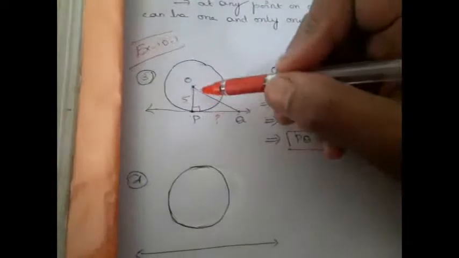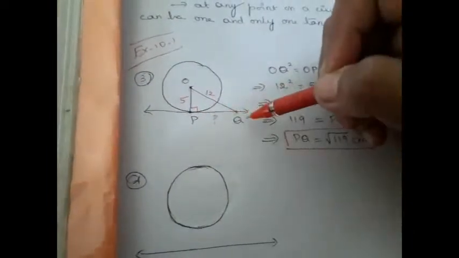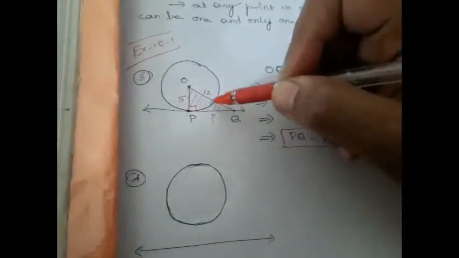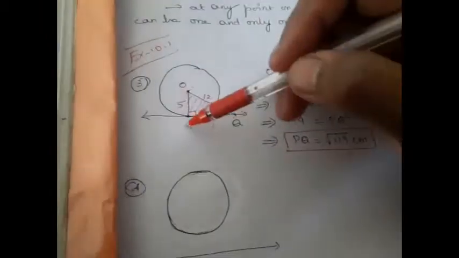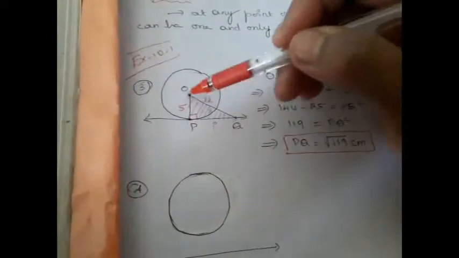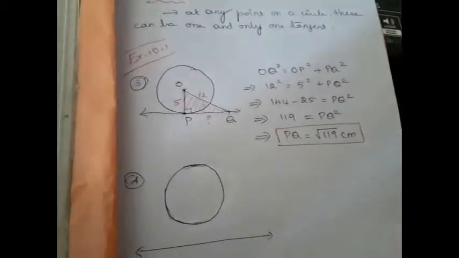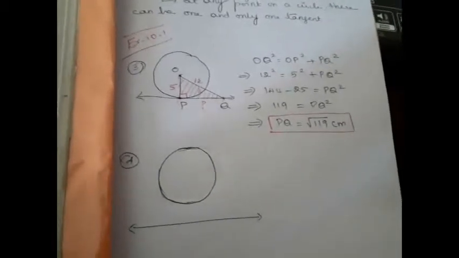We know the radius at the point of contact is perpendicular to the tangent. Therefore, we can immediately go with Pythagoras theorem, because this is a right triangle. So, apply Pythagoras theorem. PQ square can be written as OQ square minus OP square, right? So, if we subtract, we get square root of 119 centimeter. That is your answer.